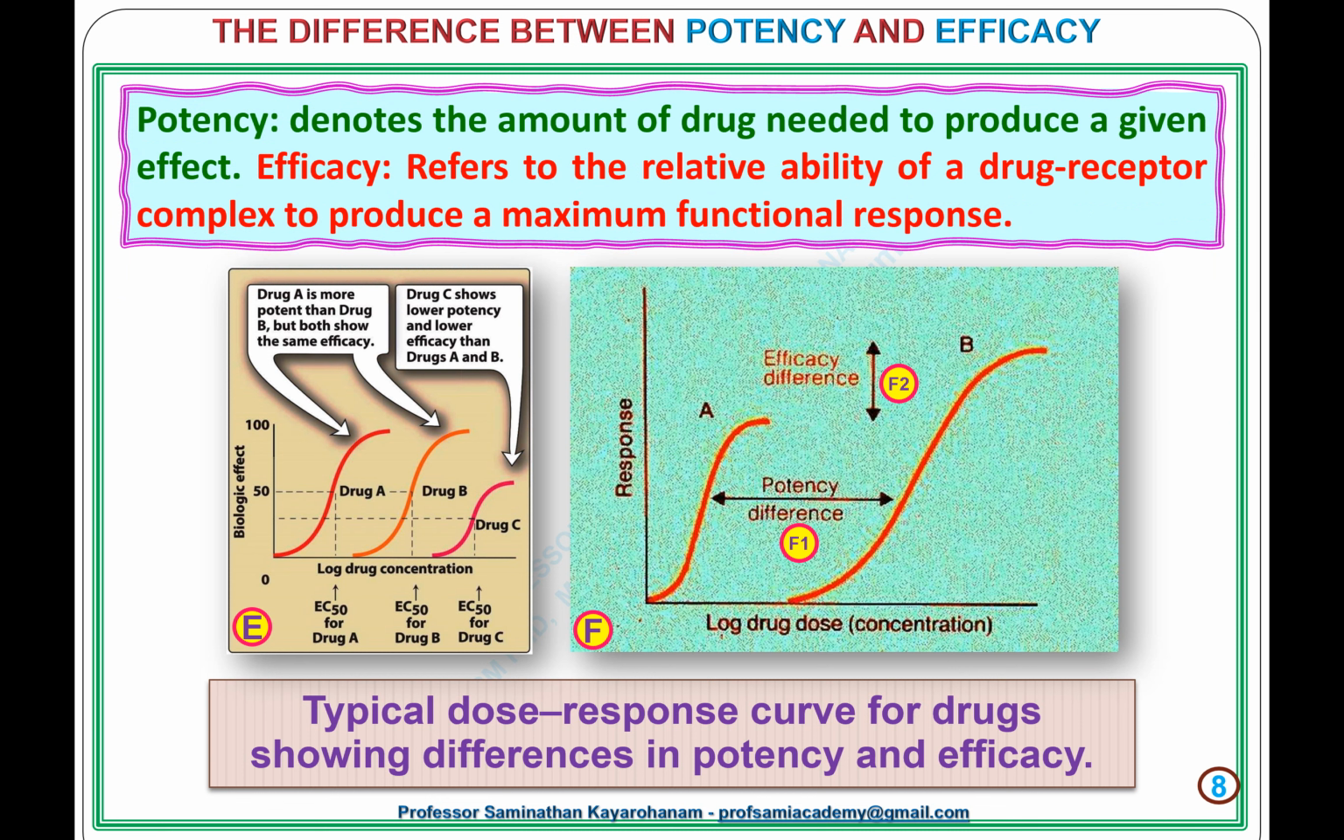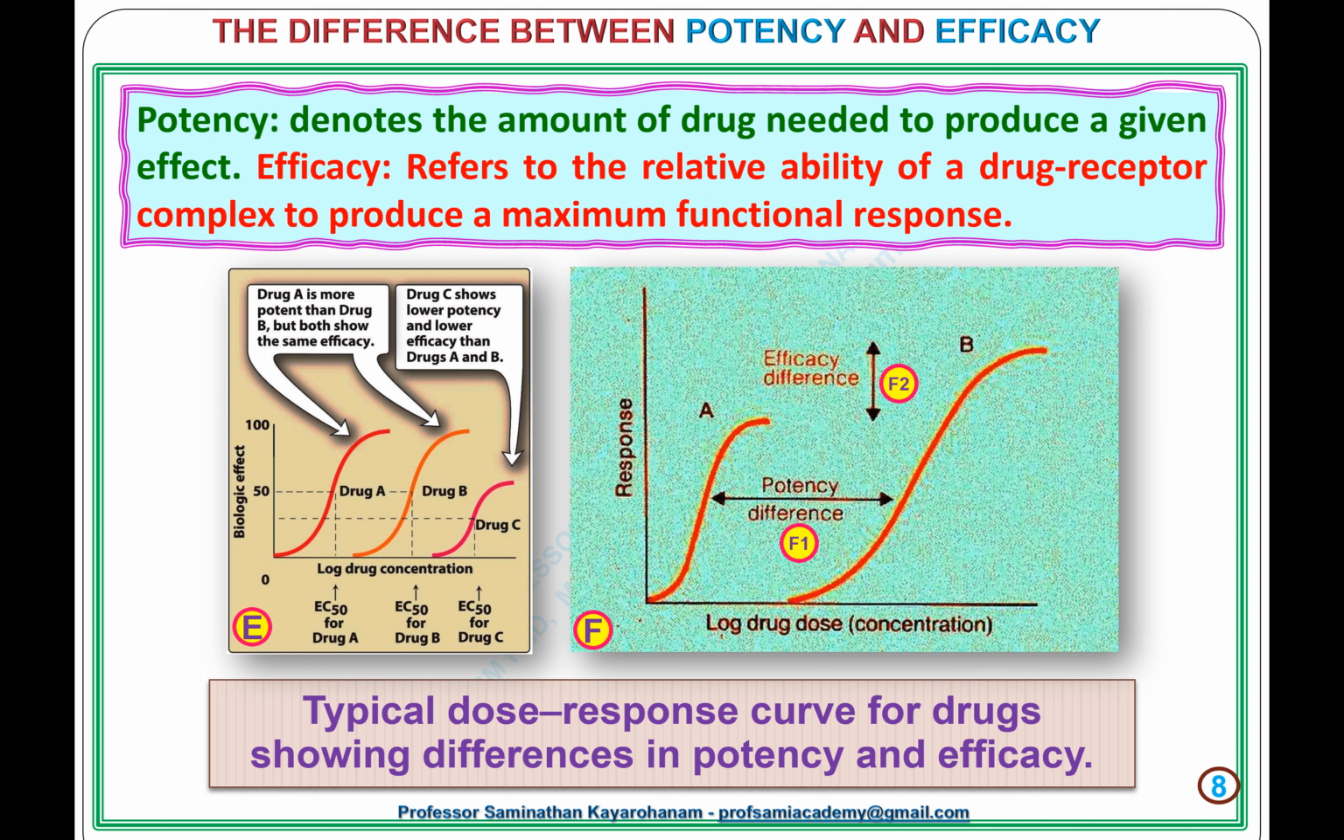Next slide, the difference between potency and efficacy. Potency denotes the amount of drug needed to produce a given effect. Efficacy refers to the relative ability of a drug receptor complex to produce a maximum functional response. Diagram E, drug A is more potent than drug B, but both show the same efficacy. Drug C shows lower potency and lower efficacy than drugs A and B.